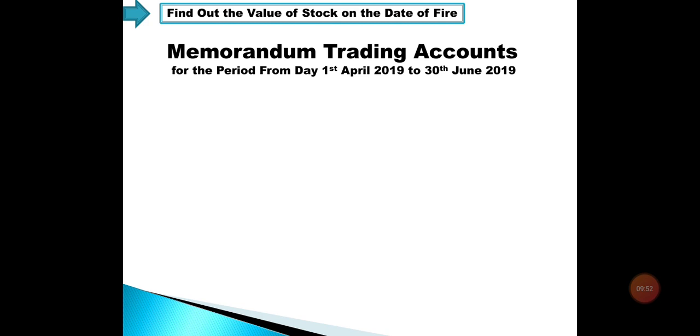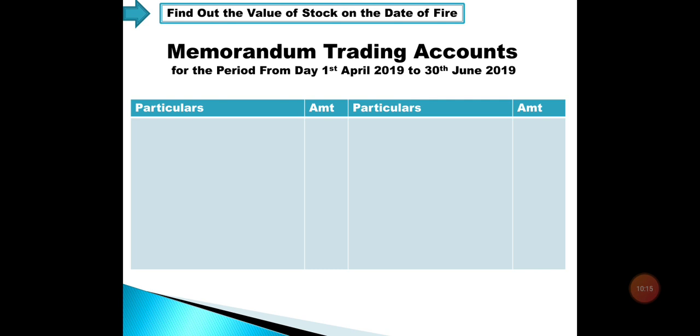I have already told you that the memorandum trading account is not a trading account for the full financial year. It is a trading account from the first day of the next financial year up to the date of fire. So I have put over here the dates, 1st April 2019 to 30th June 2019. Again, the memorandum trading account format is the same as a trading account, which is a T form format. I will put over here the values given in the example.